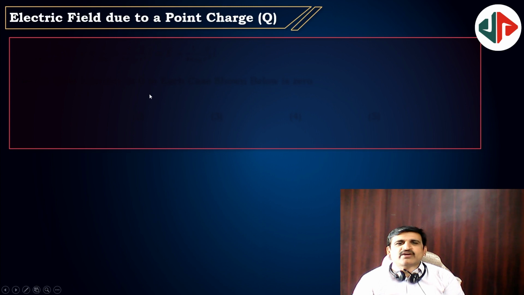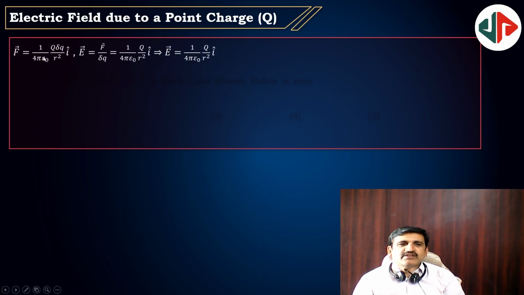Electric field due to a point charge is equal to 1 by 4 pi epsilon naught Q by r square, and the direction of the force is the direction of the field. E is equal to 1 by 4 pi epsilon naught Q by r square.